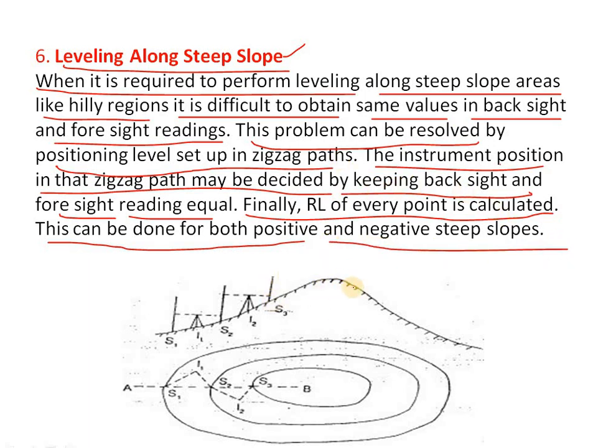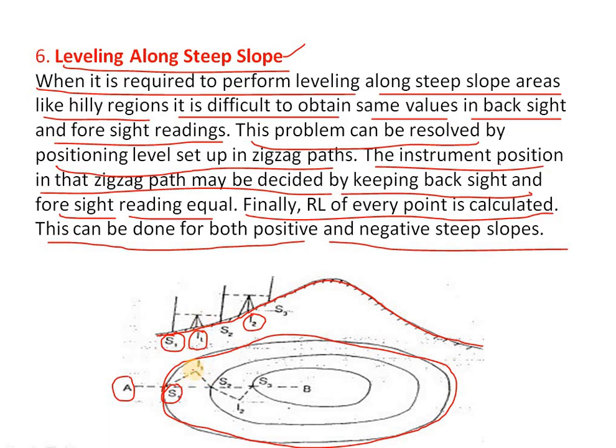When you look here, this is a hill or mountain structure. We can see this is the ground level, in plan. This is a contour plan, and the hill is the bottom one. The first one is S1, and this is station point A. Here we have instrument point 1 and instrument point 2. We keep the instrument on the ground level.